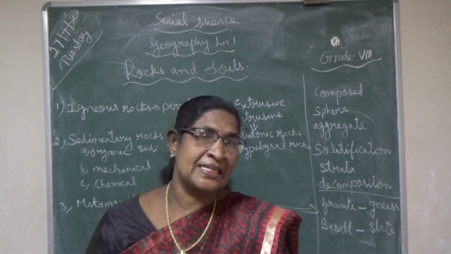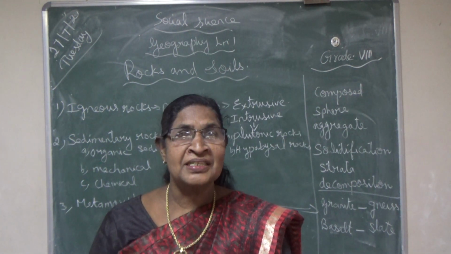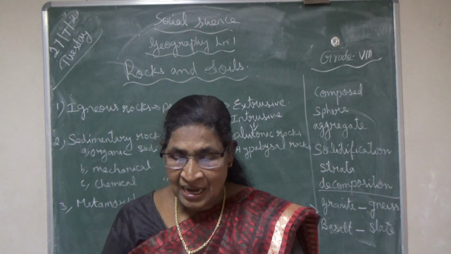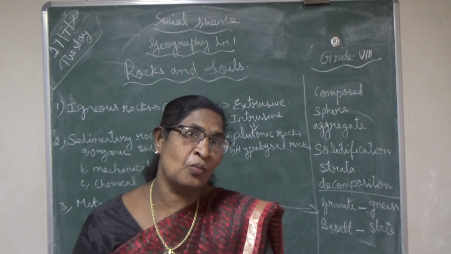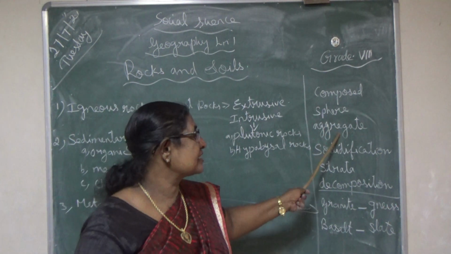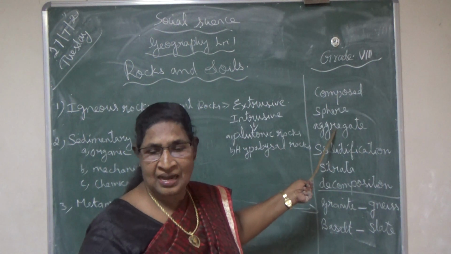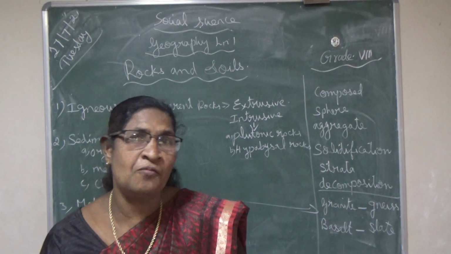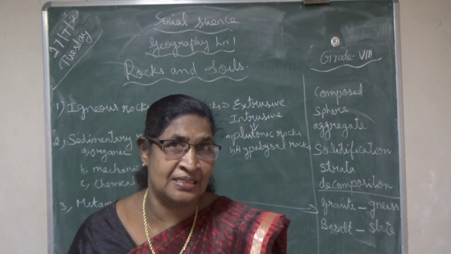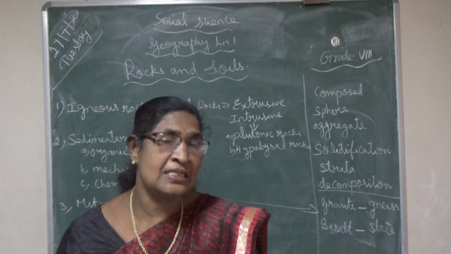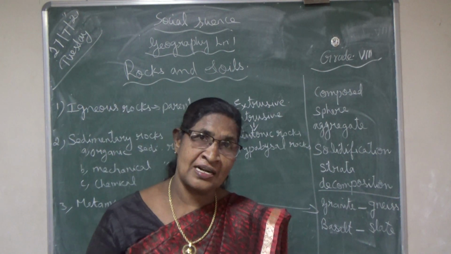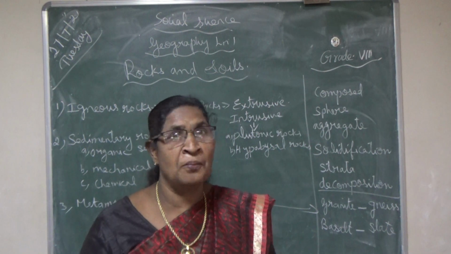Okay, so what is a rock? All of you know, isn't it? A rock is an aggregate of 1 or more minerals. What is the meaning of aggregate? Aggregate means collection. All of you know about minerals, isn't it? From primary class itself we have studied about minerals. So a rock contains many varieties of minerals.